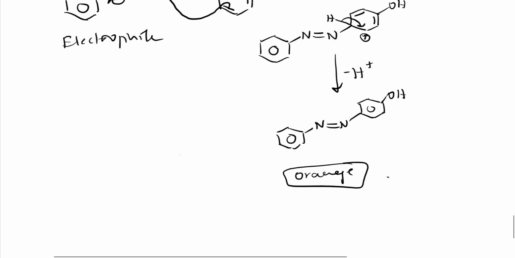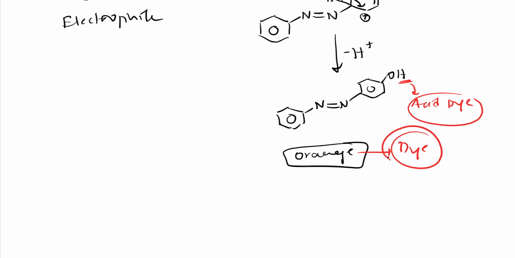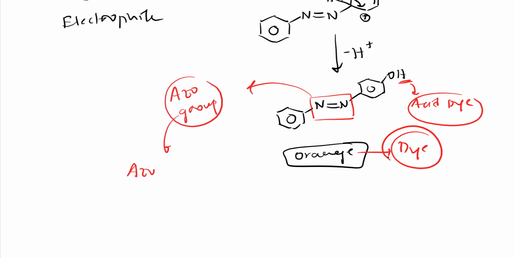So see here, it is a dye because it is orange in color and it can attach nicely to the fabric, because this hydrogen is acidic, so it acts as an acidic dye, right? So this is an acidic dye, it can easily hold good to this fabric. And also within this dye you can see this N2 group, so we call it the azo group. So sometimes this dye is also called an azo dye, because azo dye means the dye which contains an azo group, simple thing, right? I hope you understood.